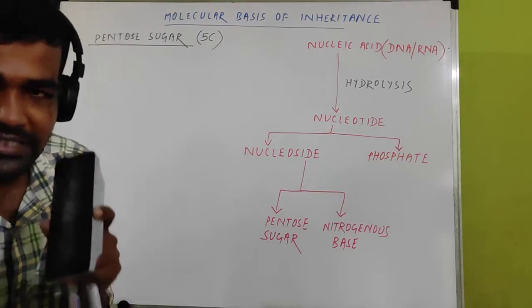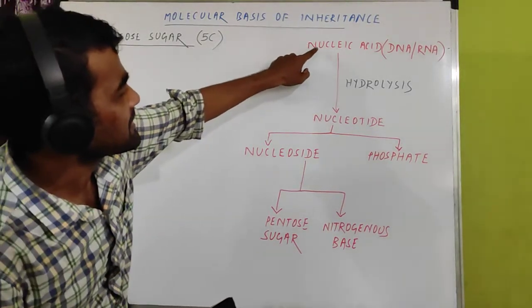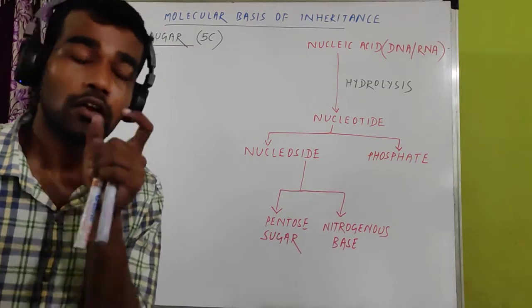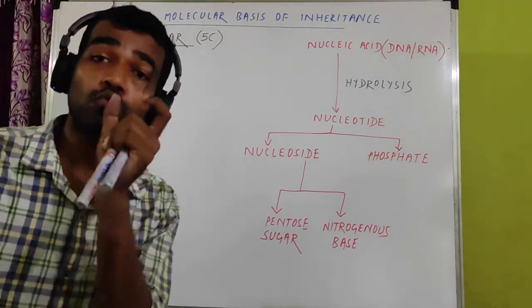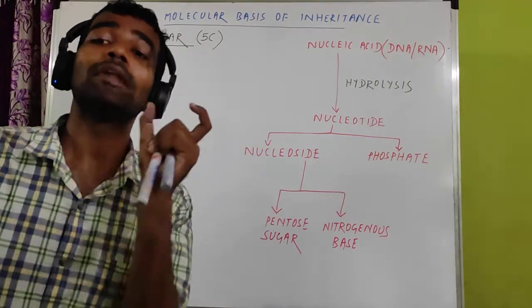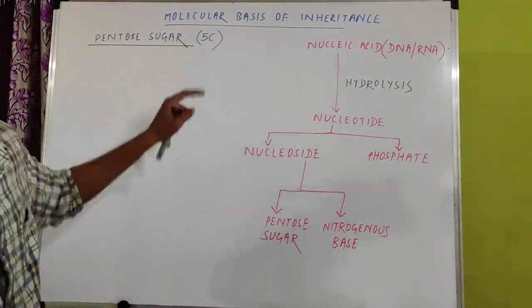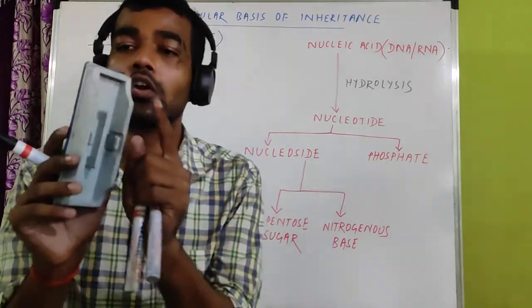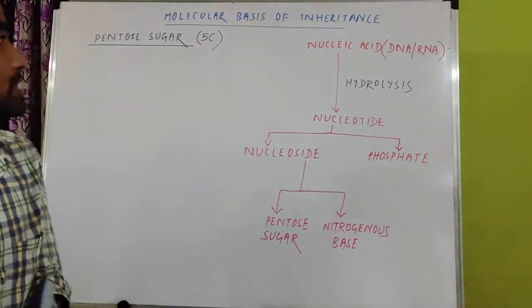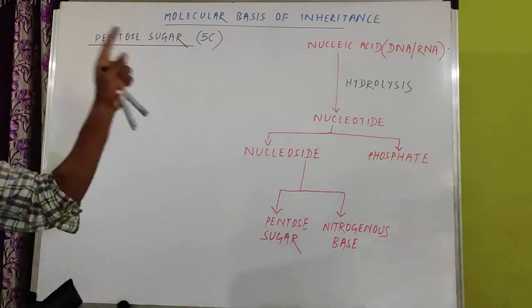So sometimes it is asked, the sugar which is present in nucleic acid contains how many carbon? So that is 5 carbon, not more than 5 or not less than 5. So total 5 carbon are present in the sugar of nucleic acid.